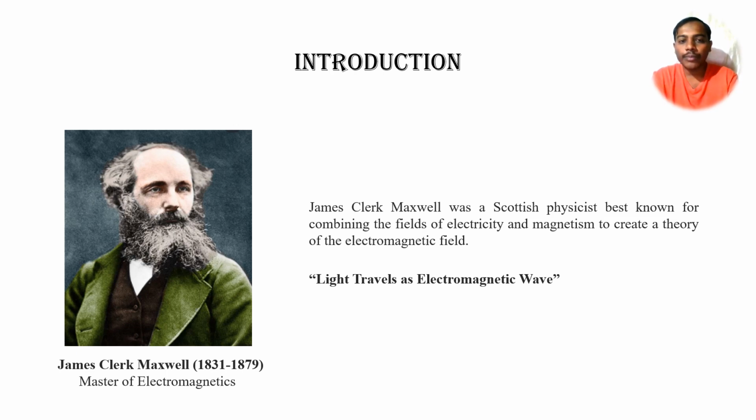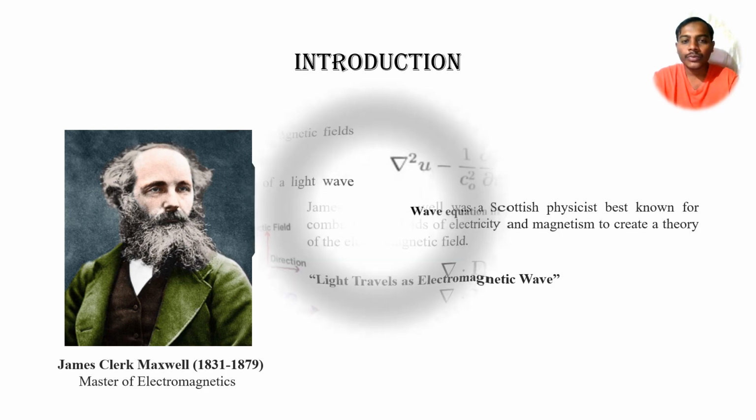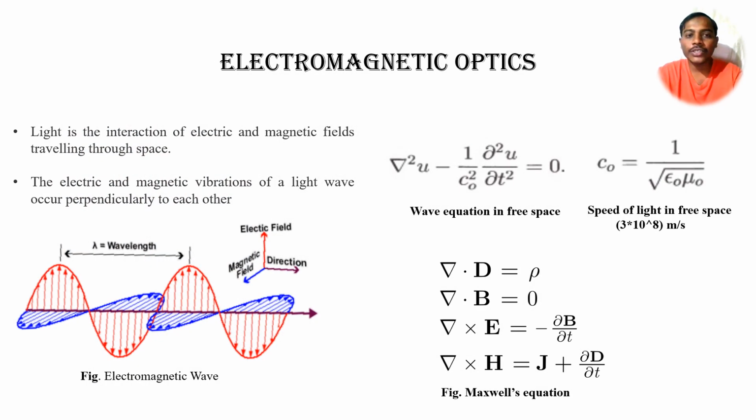We know that Maxwell is very popular for his 4 equations. Those are electromagnetic equations, and for the first time he derived them mathematically. Those equations reflect the behavior of light in terms of its electromagnetic nature. Light is the interaction of electric and magnetic fields, and when both waves are combined and perpendicular to each other, the whole combination we call an electromagnetic wave.